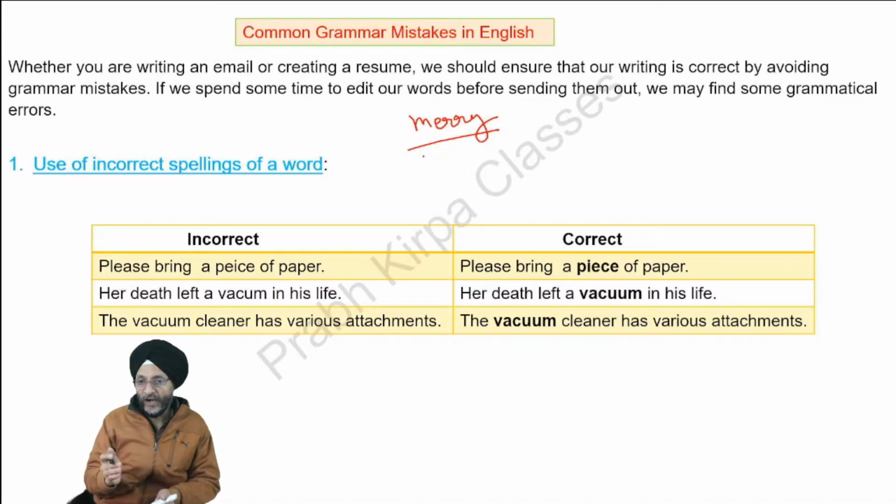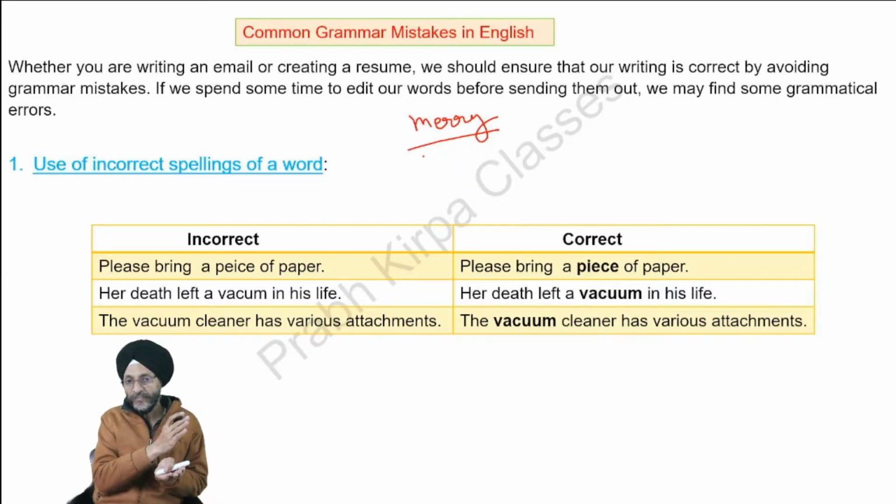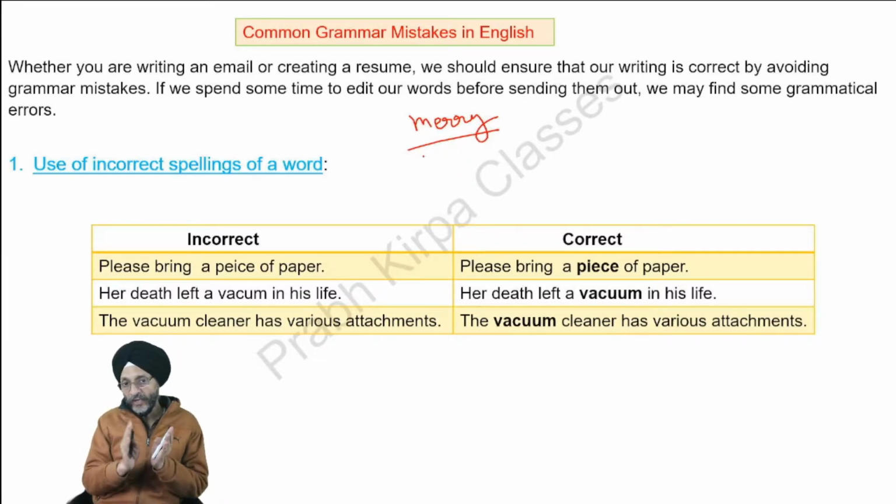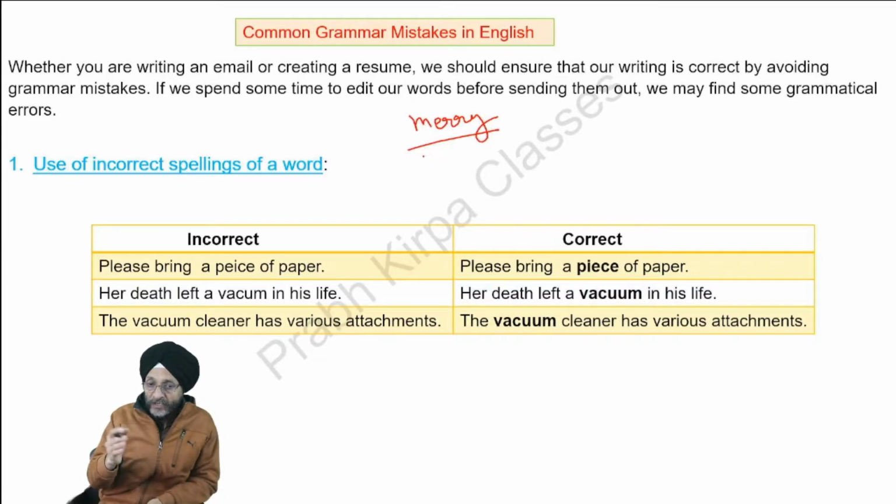If you are saying something about the past, then all the tenses or the sentences should be in past. If you say, I went to the market and will purchase a mobile phone, it is wrong. When you are talking about the past, the words should be in past. So you should have said, I went to the market and purchased a mobile phone.